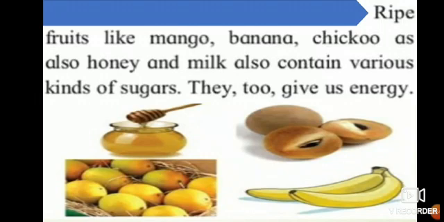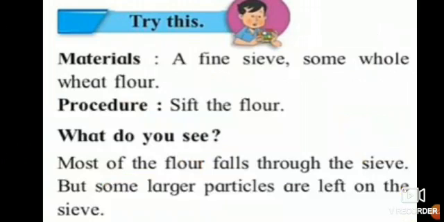Correct? When fruits are ripe, if you eat fruits like mangoes and bananas, they are sweet. Even chiku is sweet. Naturally, honey is sweet. So if you eat these in large quantity, they give us energy. So all these things, if we eat them in the proper way, we get energy.